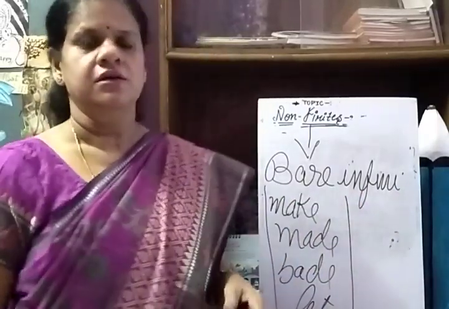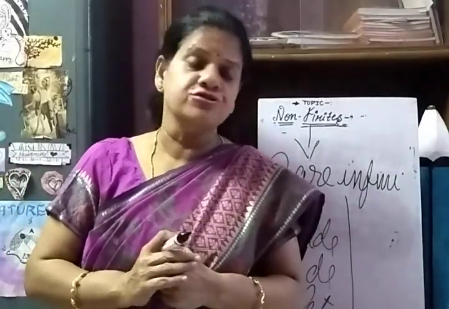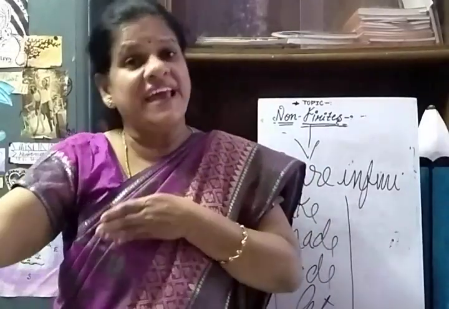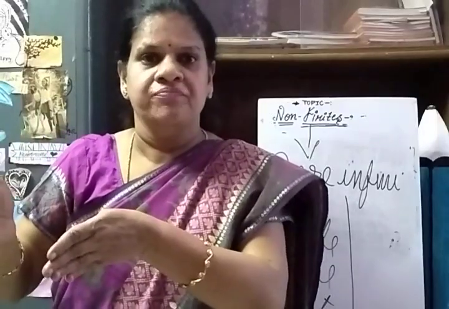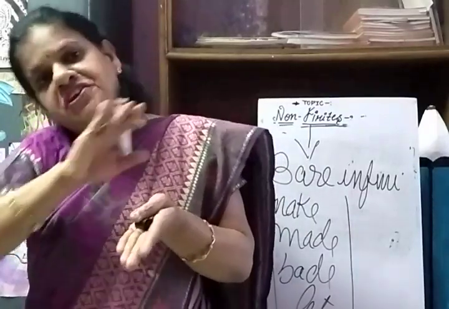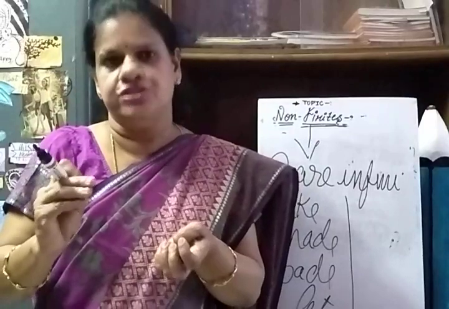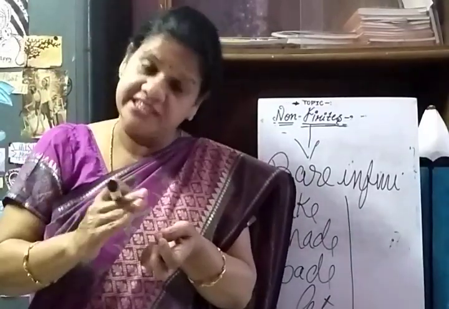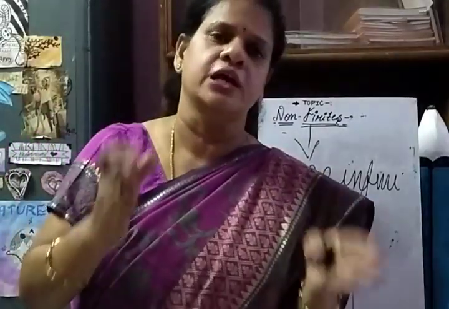Like make: he made him do it. We need not say to do it. He made him do it. He let him enter. Isn't it? He let him enter. Here, what is the meaning of it? He let him to enter. But we need not use to here. But it is understood that this is a kind of infinitive, that is to plus verb. But to is missing there. But still it is considered an infinitive. Such infinitives are called bare infinitives.